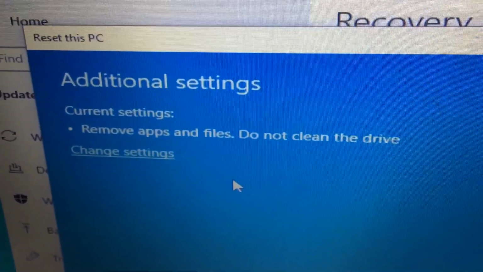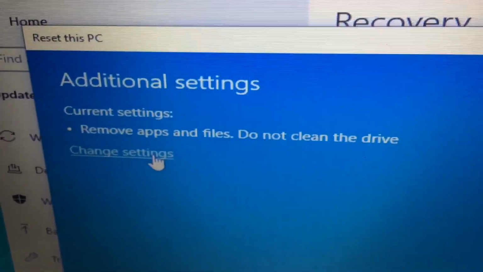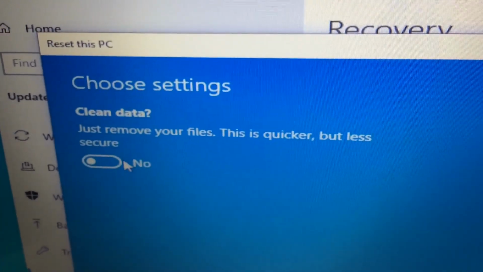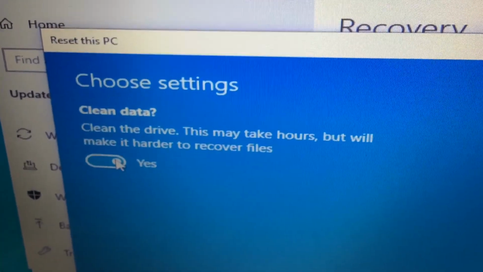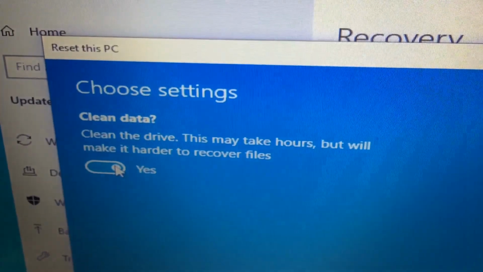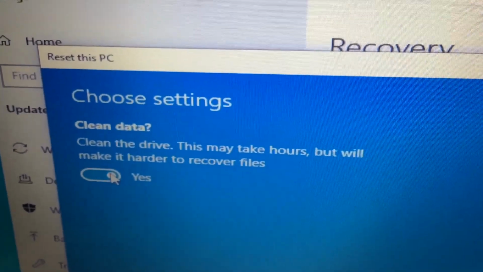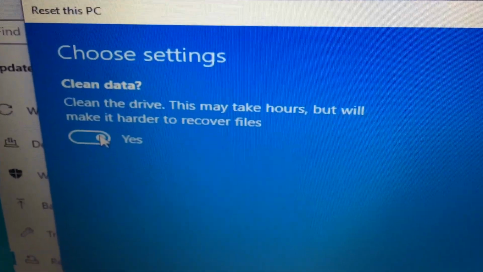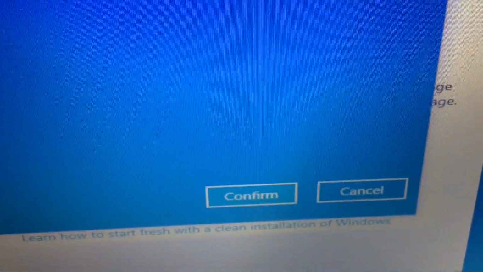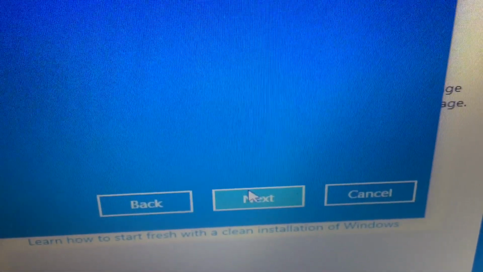And there is an important setting. What you want to do, go to Change Settings and turn on Clean Data. If you do this, then you will not be able to recover the data using special software. Once you have that done, click Confirm down here.